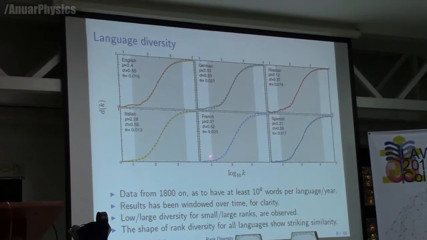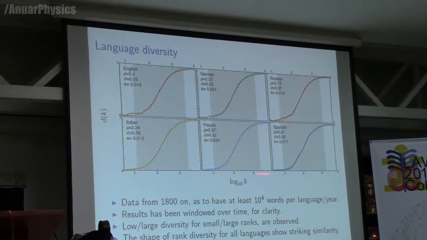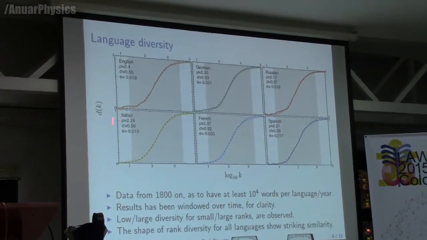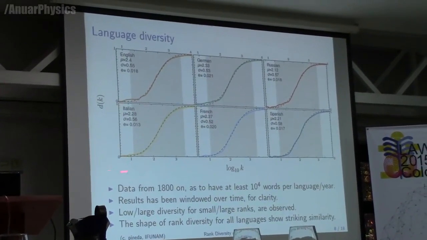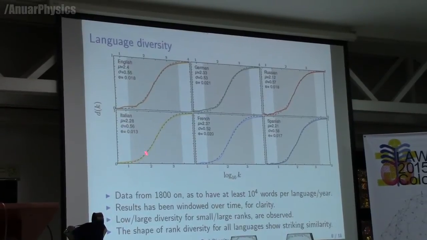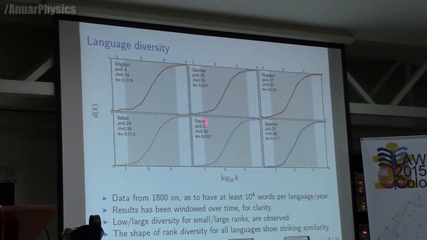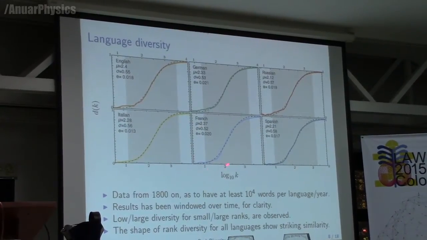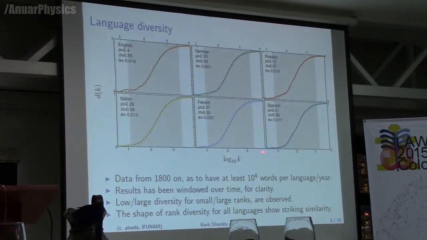We observe that, with k on the x-axis, or to be more precise log 10 of k, which is the rank, and diversity on this axis, for low ranks we have low diversity, and for larger ranks we have larger diversity, which in some sense is intuitive.